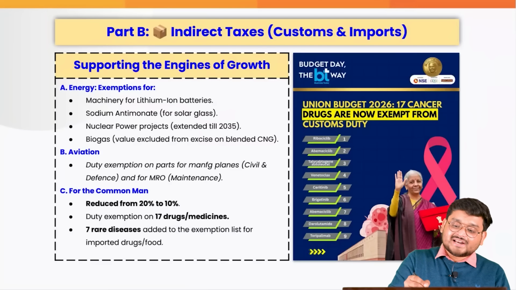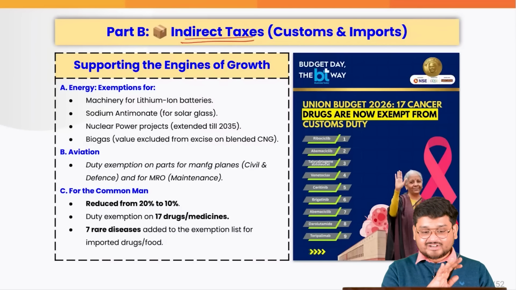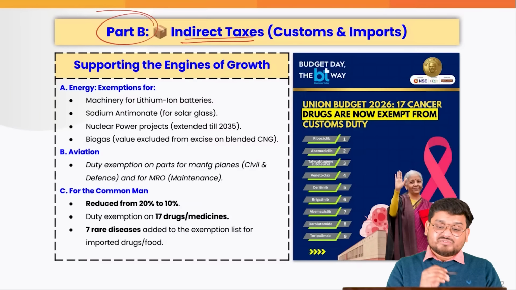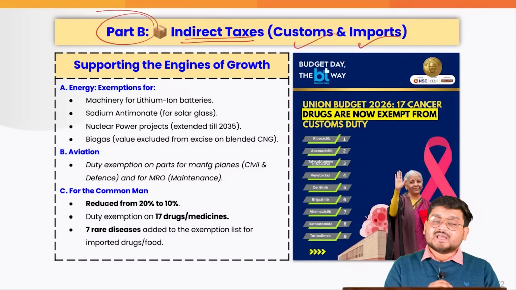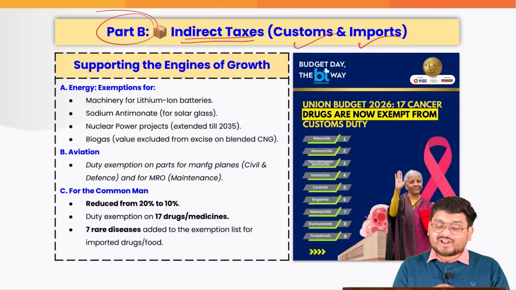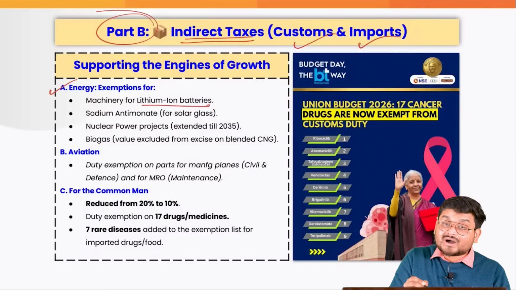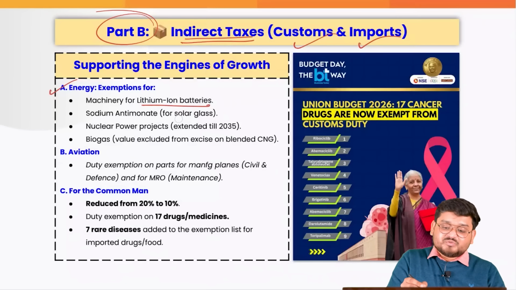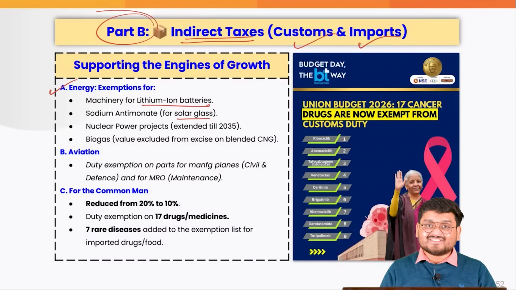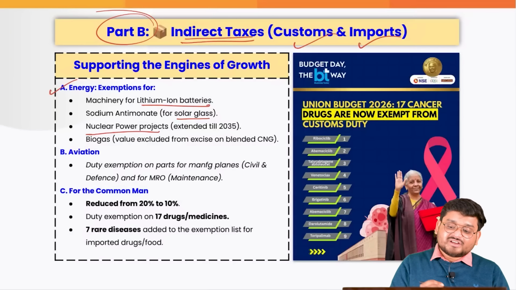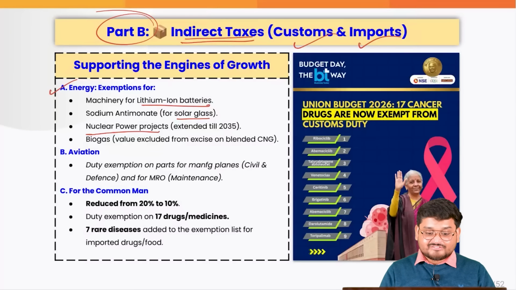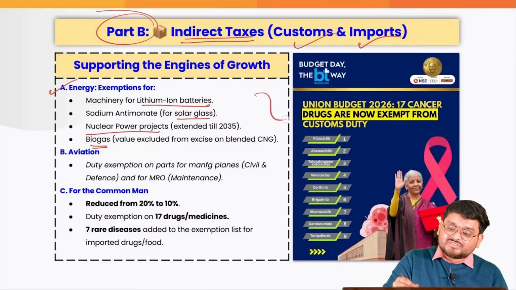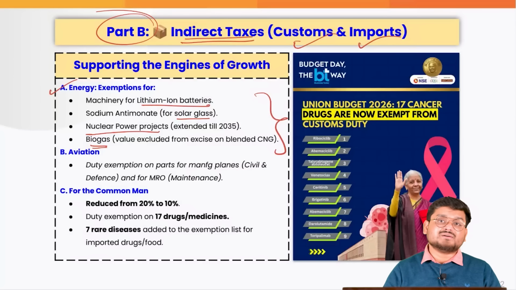And when we talk about the indirect taxes, finally, we are trying to conclude part B here. We are talking about the customs and the imports. We are giving exemptions for various lithium ion batteries, sodium antimonate, which is important for the solar glass industry, nuclear power projects extended till 2035, even biogas. So all of these things have been exempted from such customs.